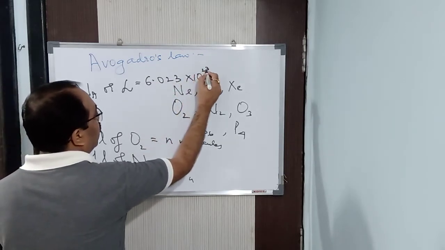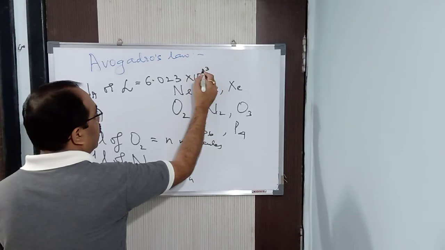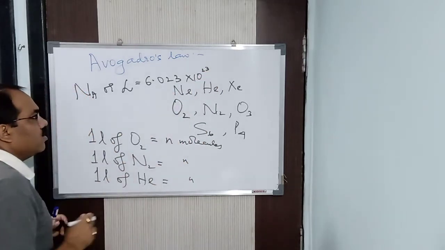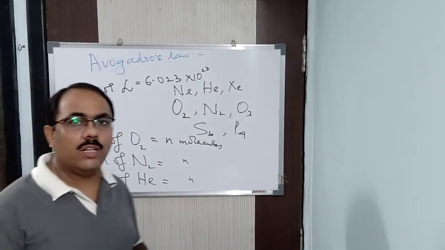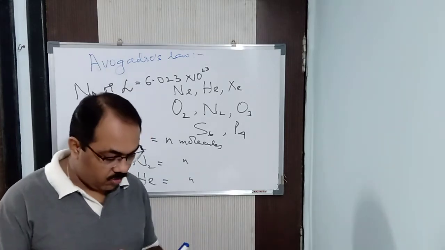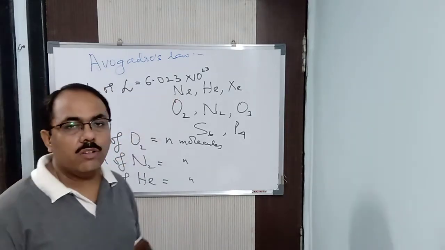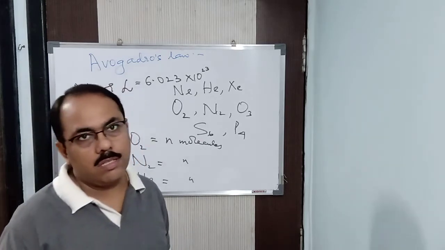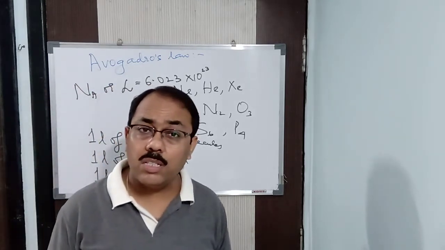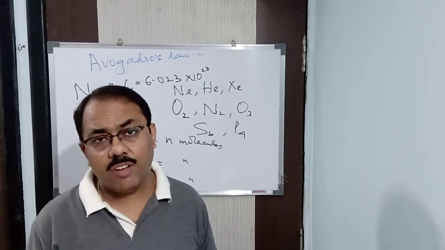Now, for the purpose of class 10, instead of 6.023, we can take 6 into 10 to the power 23 for doing the numericals. But actually the value is 6.023 into 10 to the power 23. This is the value of Avogadro's number, which was given by Avogadro.